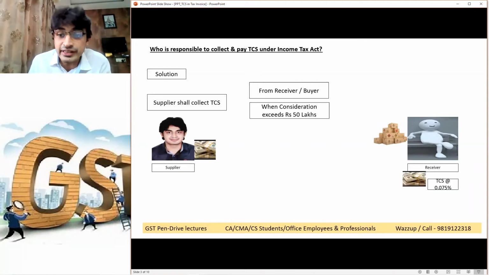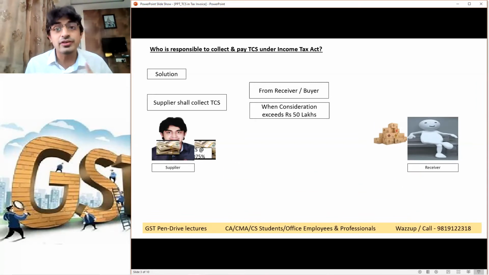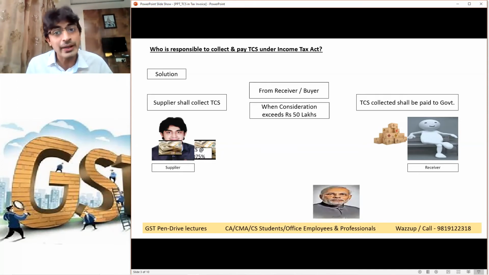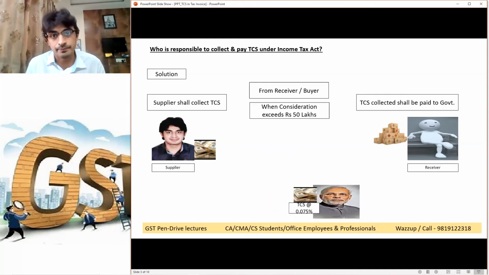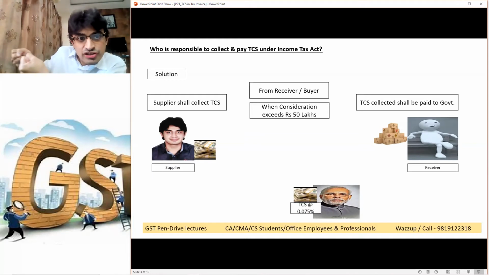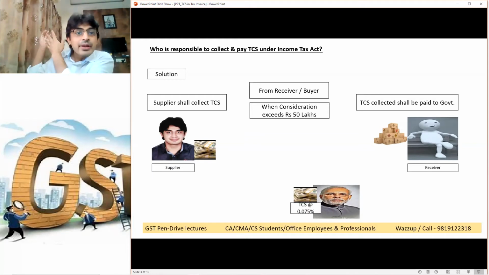I will collect TCS at the rate of 0.075% from him, and I will pay this TCS to the government. So the supplier, just like GST, shall collect TCS and pay it to the government.